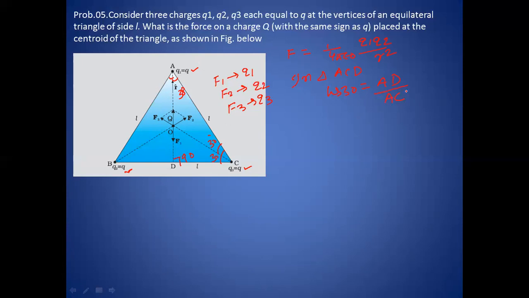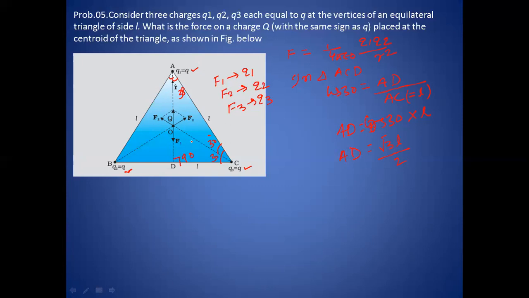AC is given as L, the side of the triangle. So AD will be equal to cos 30 multiplied by L, and cos 30, as you know, is root 3 by 2, so AD will be root 3 L by 2. So we have the value of AD.